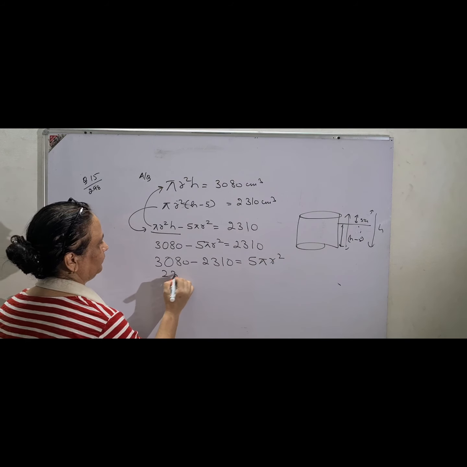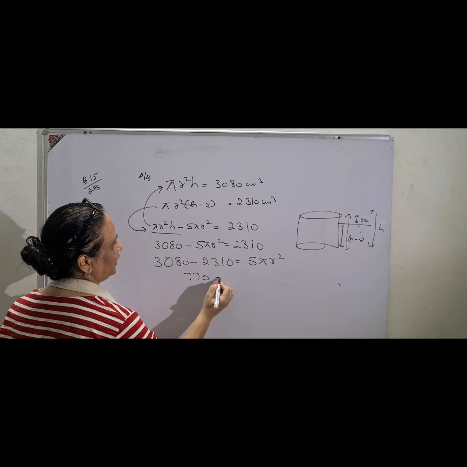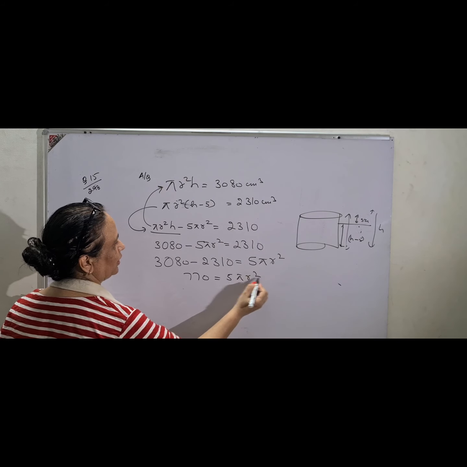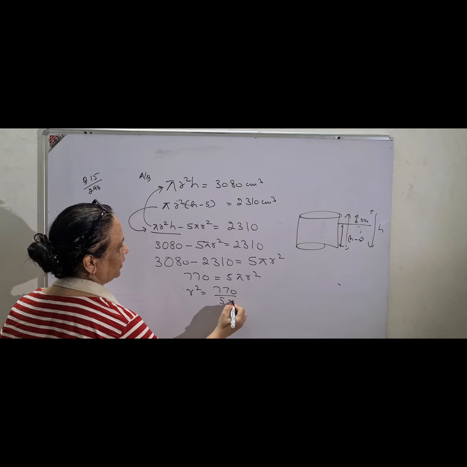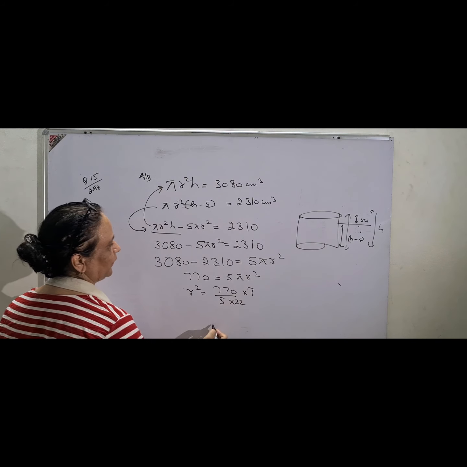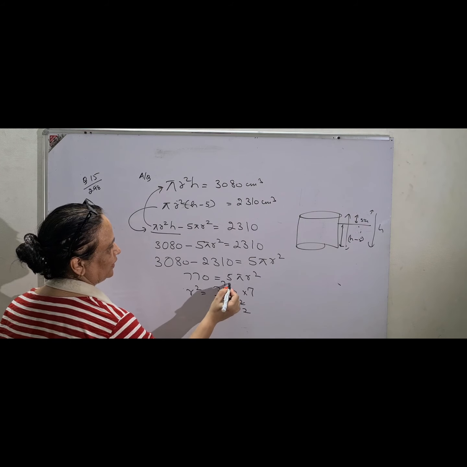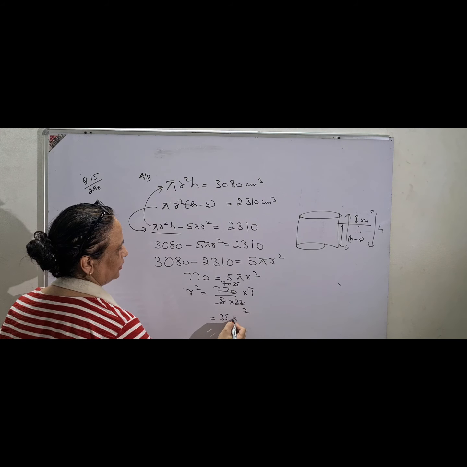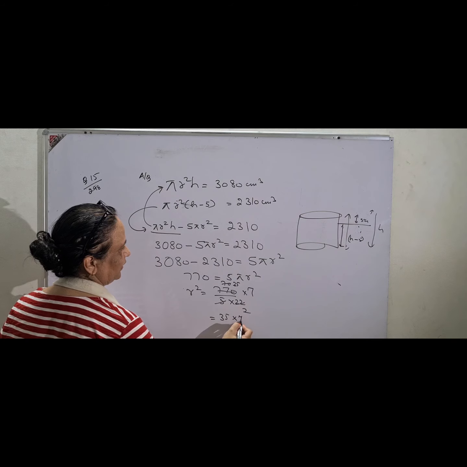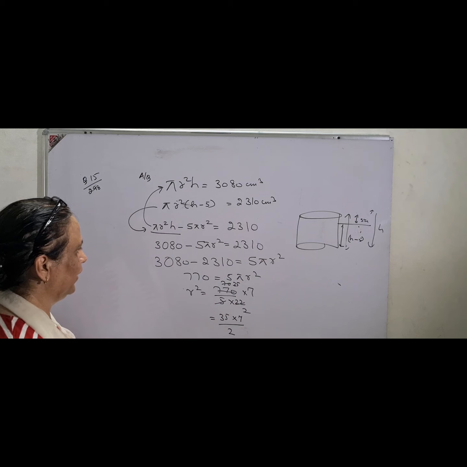subtract it. It is easy, nothing to be worried. So 770 is equal to 5 pi r square, and the r value we have to find. So 770 upon 5 into 22, and of course 7 on the numerator. 11 2s are 22, 11 7s are 77, so 5 35s, and this is your required 35 into 7 upon 2, 5 pi r square.